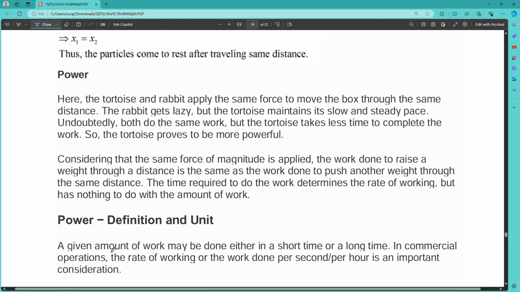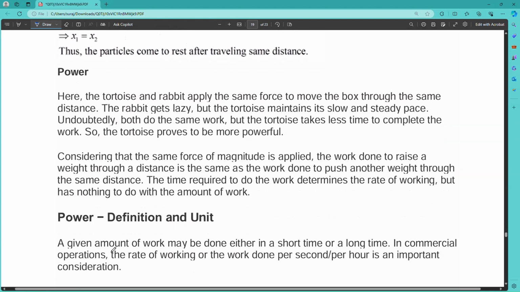Then comes power. Power is the rate of doing work. So how much work you are doing in how much time, that will be your power. If you are doing a lot of work in less time, then you have a lot of power. If you are doing a smaller work in greater time, then the power is low.